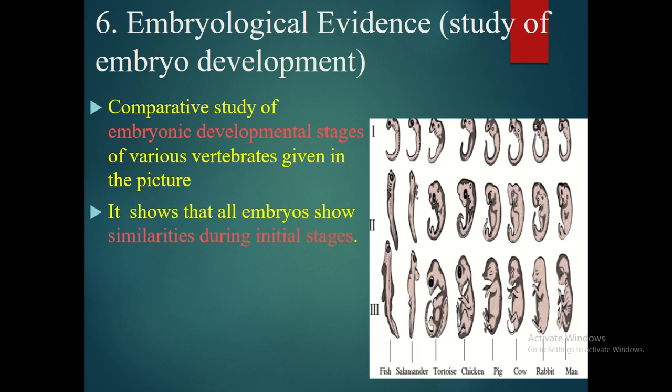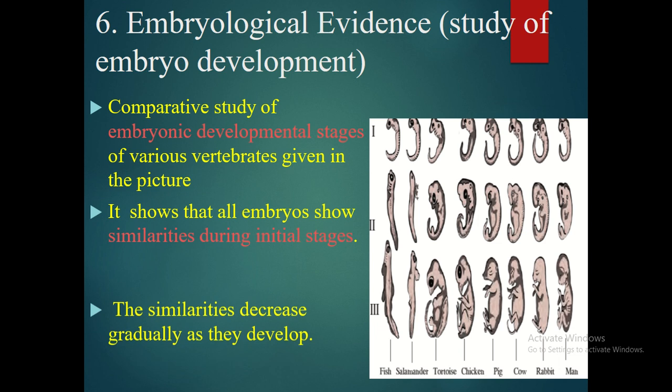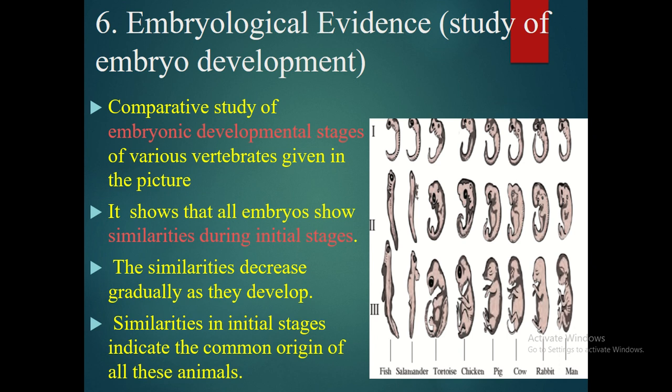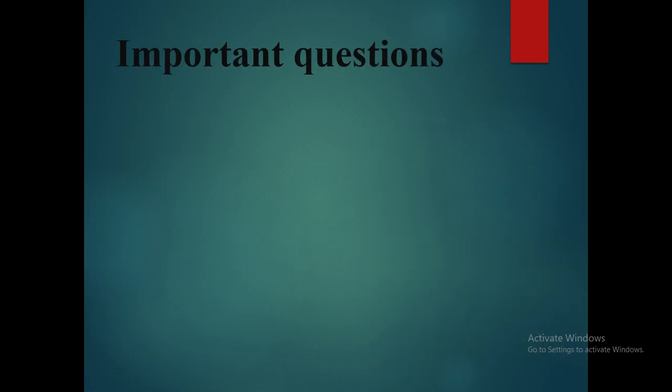It also shows that all embryos shows similarities during initial stages, but slowly as they grow, the similarity decreases and they form variety of animals. But similarity in initial stages indicate the common origin of all these animals.